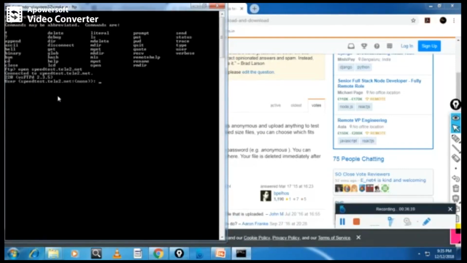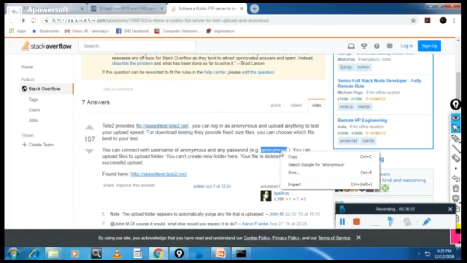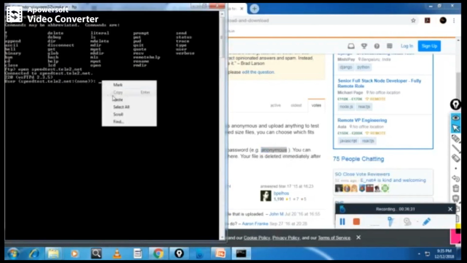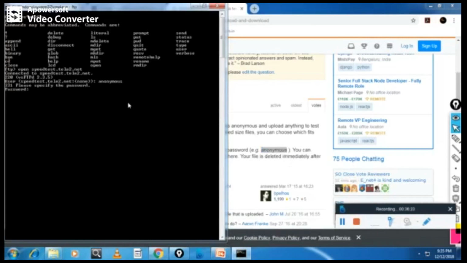See, now it will ask for the user, which is anonymous, so I will copy this one. So the user is anonymous, and the password is also the same, anonymous.